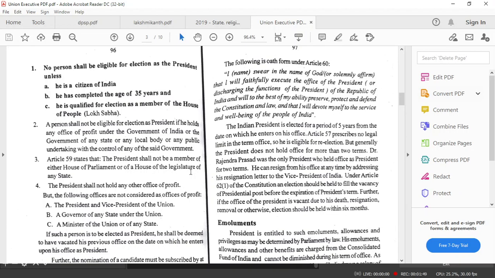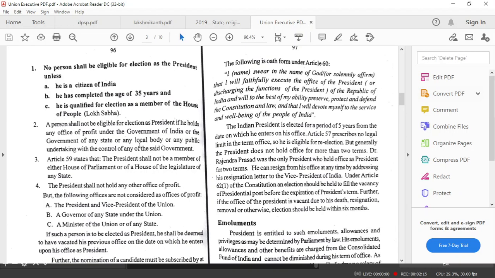So however minimal is that profit, it doesn't matter, but as long as you hold any position or office that gives you a financial benefit, then you are not eligible to contest as a president. But once you resign the office of profit, you can contest the election.